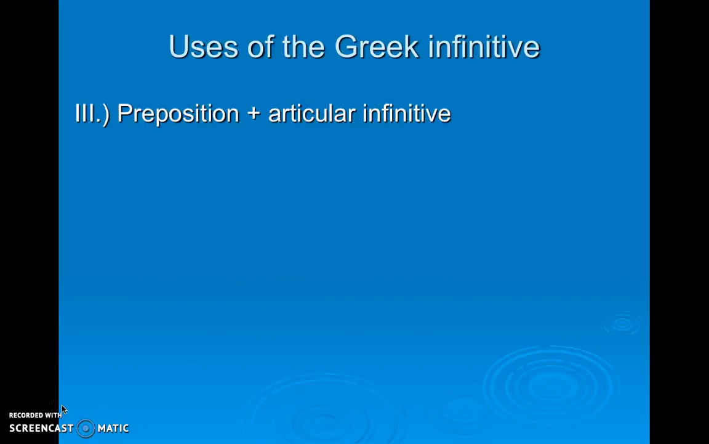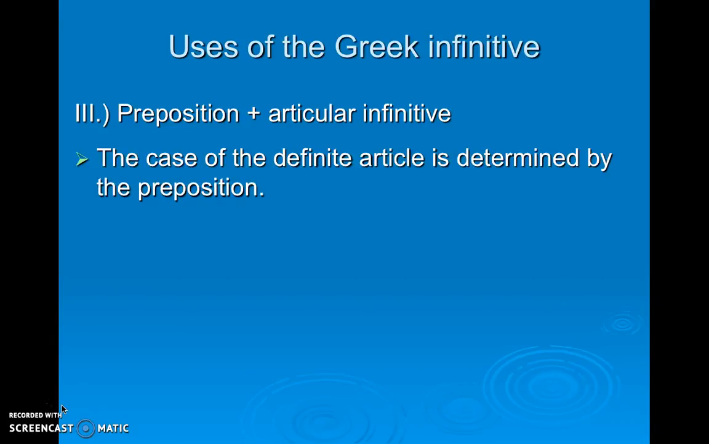So here's an example. Well, actually, we're going to see that play out in all of the examples that come as we continue to look at the uses of the infinitive. But the third use of the infinitive, after the complementary infinitive, is when you have a preposition plus an articular infinitive. That means an infinitive preceded by an article.